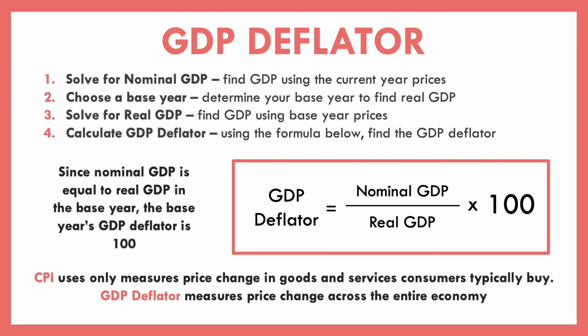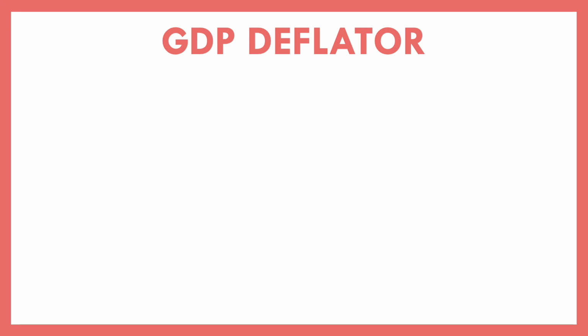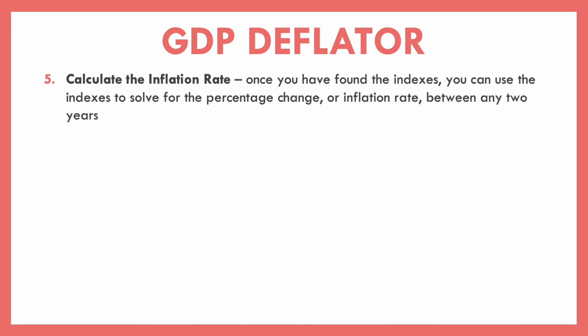Whether it's the current market basket value divided by the base year market basket value, or the GDP using current prices divided by the GDP using base year prices. So they're pretty well the same in that sense, right? Now, in the same way, we can then use our GDP deflator indexes to calculate the inflation rate. Once we found those indexes, we can use that percent change formula to find that percentage.